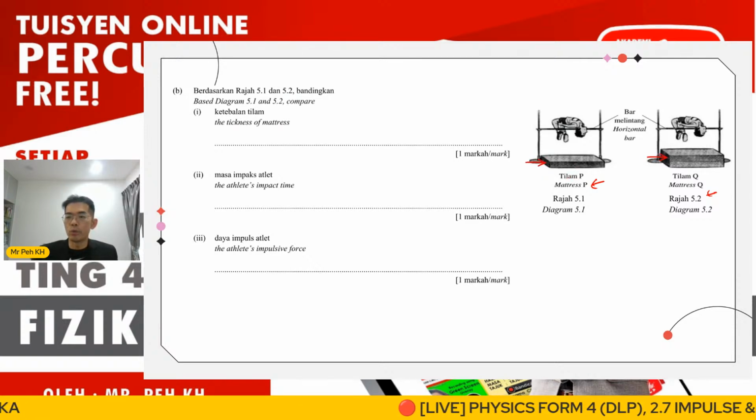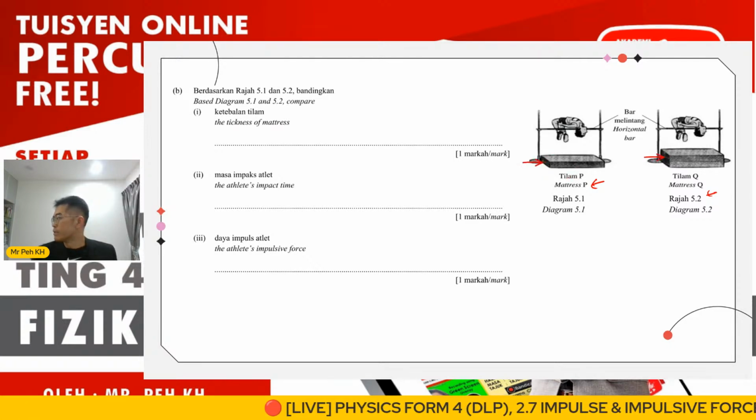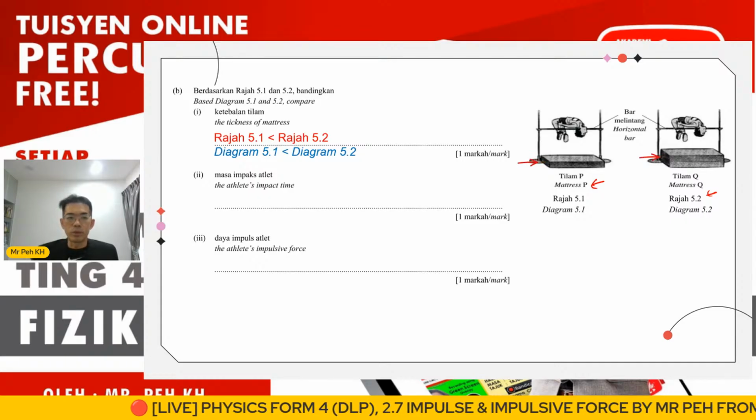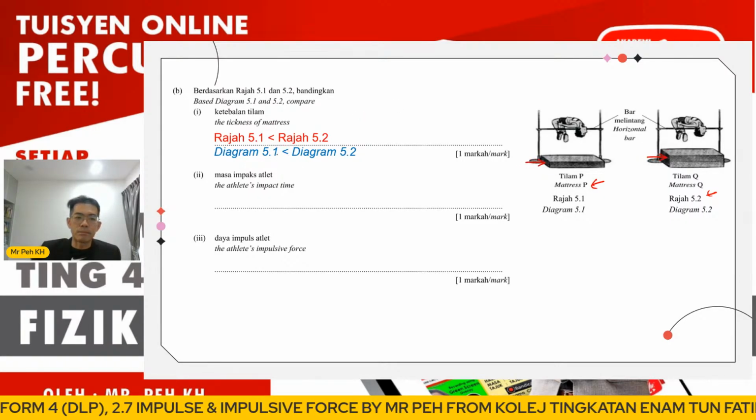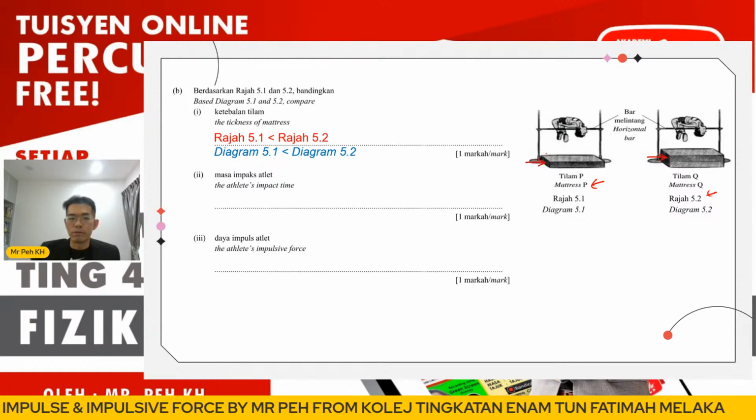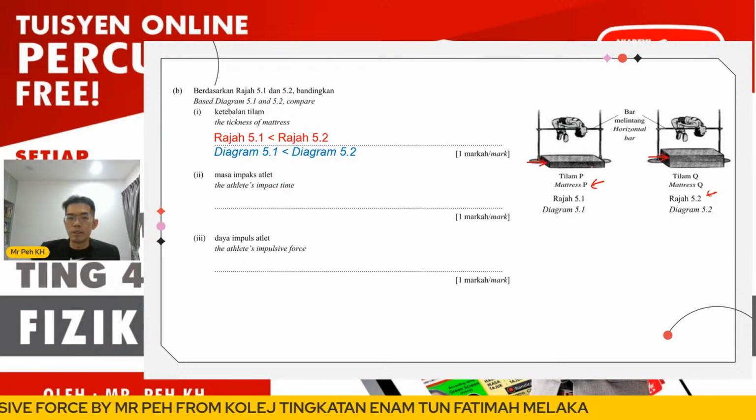So Q, diagram 5.2, is thicker. For the answer you can use the mathematics symbol. So diagram 5.1 is smaller than 5.2.